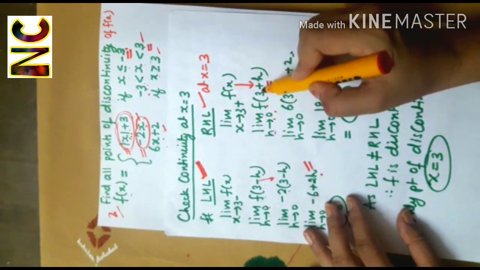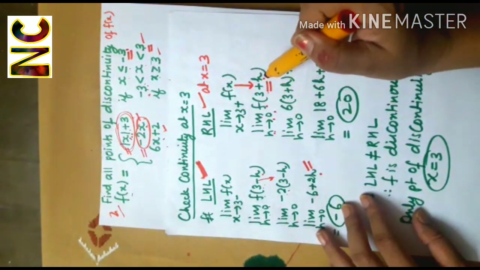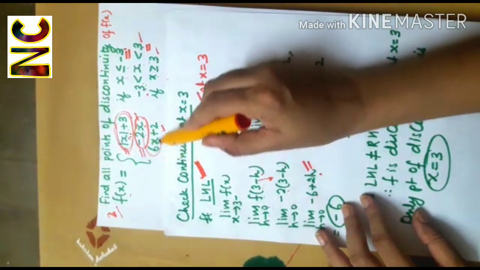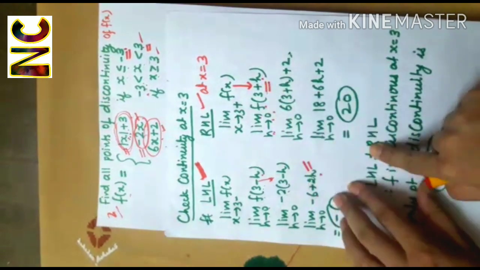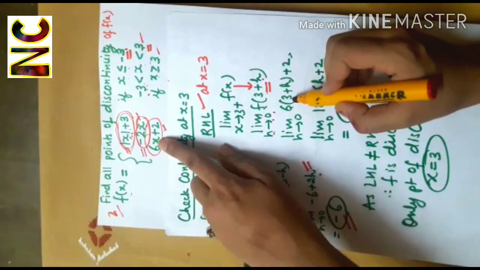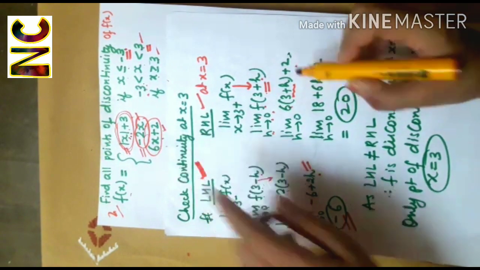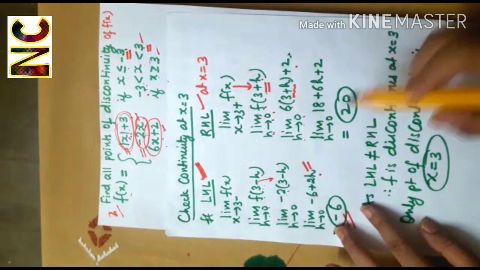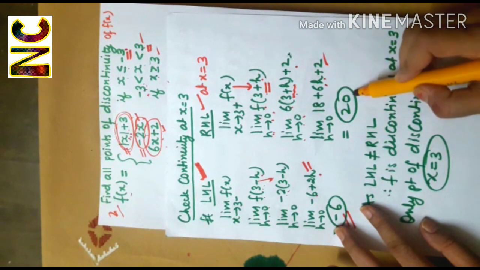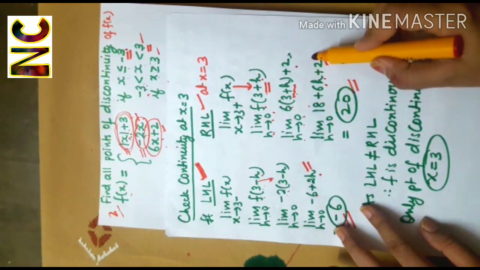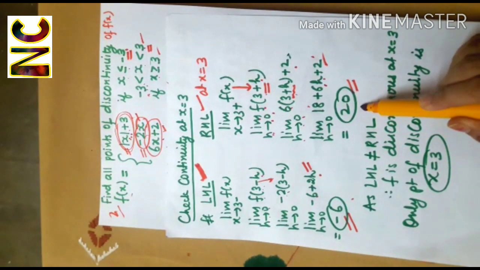Role of x is being played by 3 plus h. Now here input is greater than 3. So function will follow this definition and role of x is given to 3 plus h. So I'll get 6 into x, replace x with 3 plus h, plus 2, and limit h is approaching 0. So I'll be getting 18 plus 6h plus 2. On applying the limit, I'll get 20. 18 plus 2. So left hand limit is minus 6, right hand limit is 20.